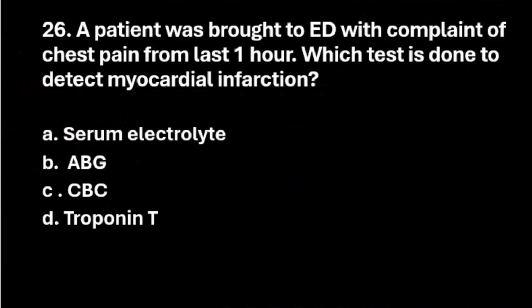First question. A patient was brought to ED with complaints of chest pain from last 1 hour. Which test is done to detect the myocardial infarction? Option A, serum electrolyte. Option B, ABG. Option C, CBC. Option D, troponin T. Let us go to the right answer. The right answer is option D, troponin T.